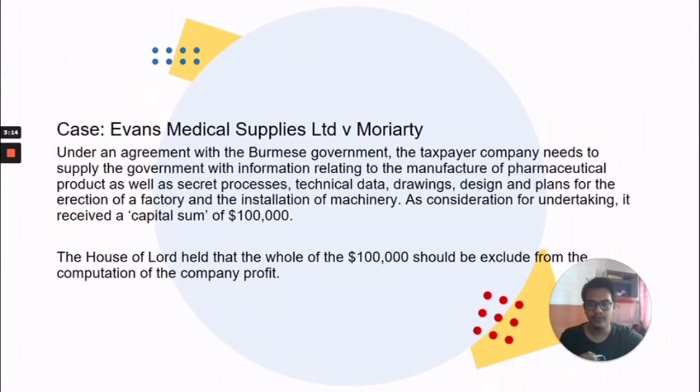The House of Lords held that the whole of the $100,000 should be excluded from the computation of the company's profits, since Given Medical Supplies Limited parted with the asset and has never entered into any other agreement with any other party for the disclosure of technology and secret process. It can be reasonably argued that the money received is not taxable and is a capital receipt.